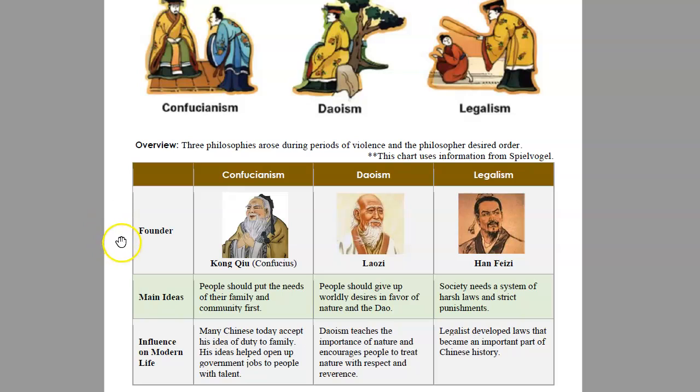Let's look at the three philosophies. In this chart, you'll have information about the founder, main ideas, and influence in modern life. Kongzhu was the founder of Confucianism. He became known as Confucius. People should put the needs of their family and community first is the main idea of Confucianism. The influence is that many Chinese today accept his ideas of duty and family, and his ideas helped open up government jobs to people with talent.